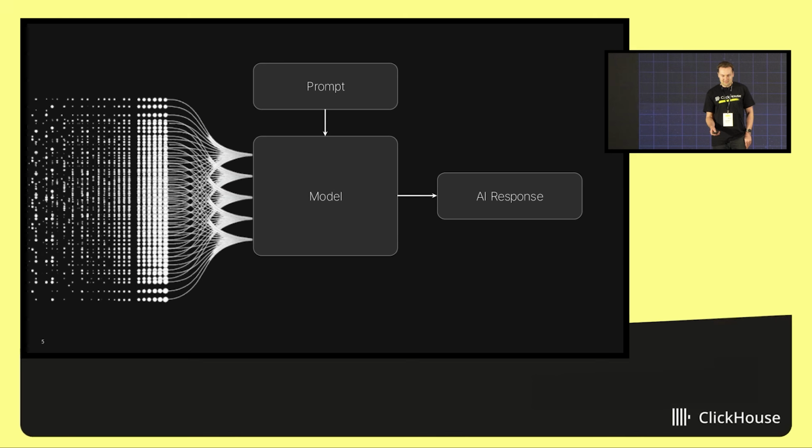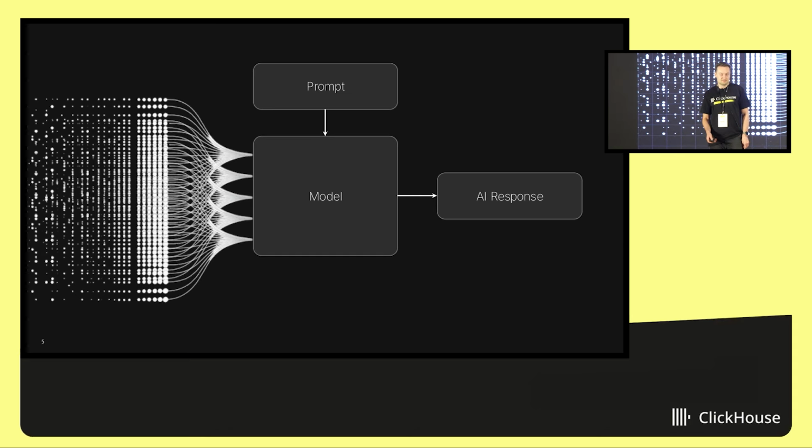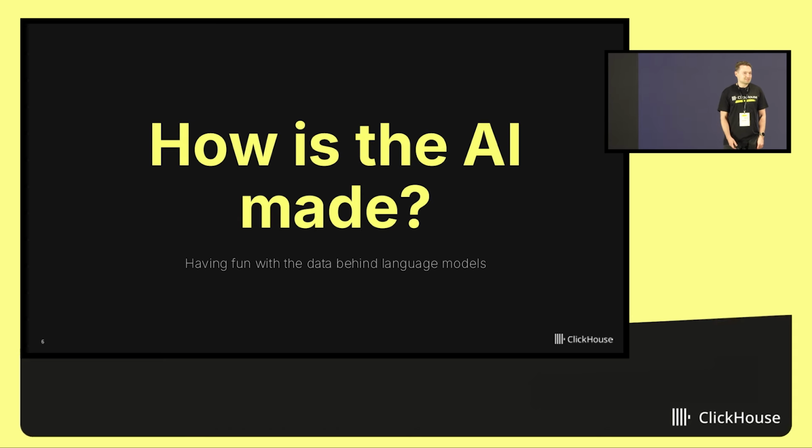So when we have a model, we have a prompt, and it generates some responses based on a lot of data, based on a lot of numbers, a lot of weights, biases, and so on. It looks simple. And I will not tell you about how to train your models. Instead, I will tell you about the data behind these models. How to find the data, what kinds of data the models are made of.